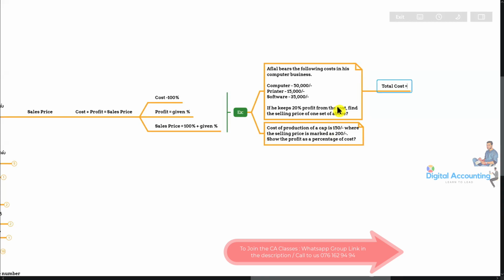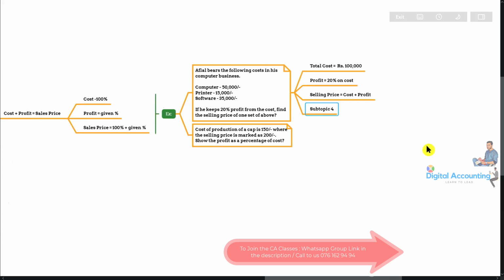Right, what's the total cost here? Total cost, how much? How much? 120,000? I'm asking the cost, total cost, not the price. The total cost is 100,000, right? This is rupees 100,000. Then the profit is 20%, right? 20% on cost. Then selling price will be cost plus profit, right?